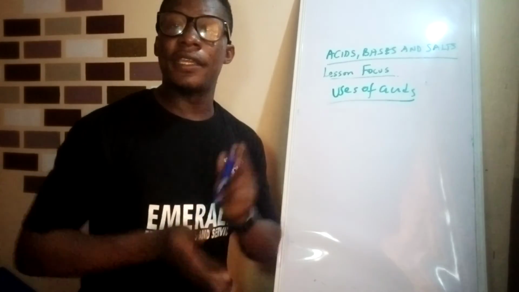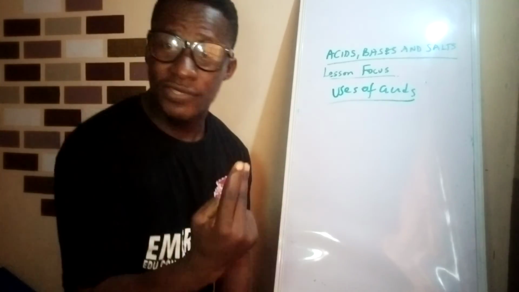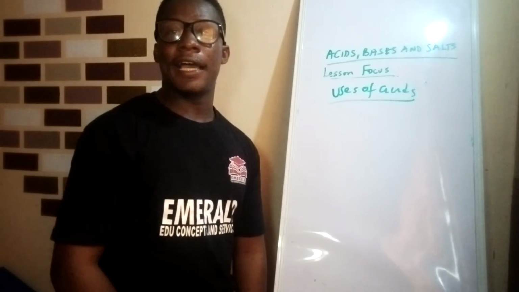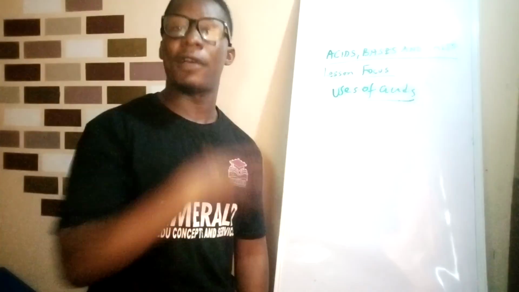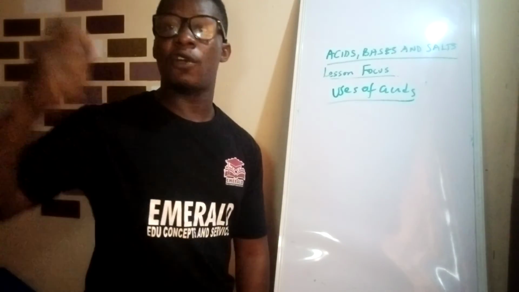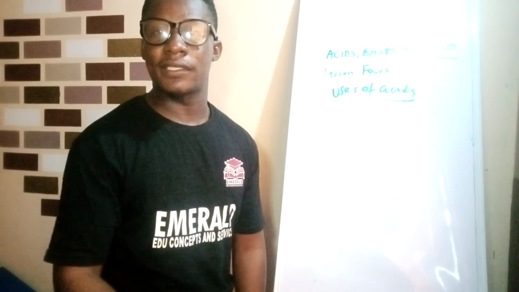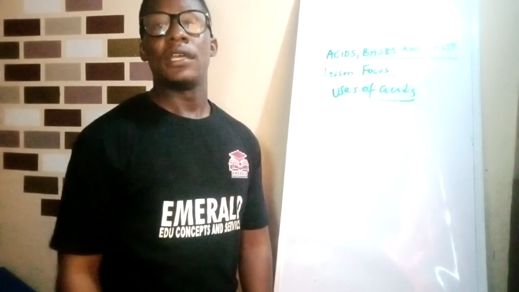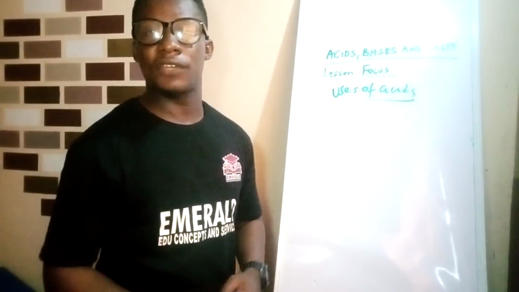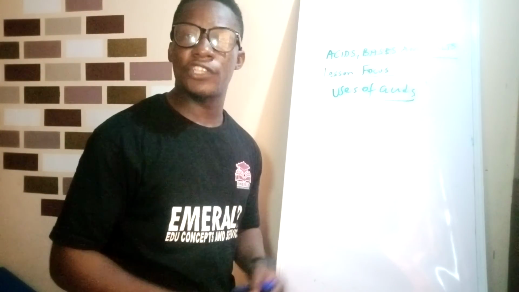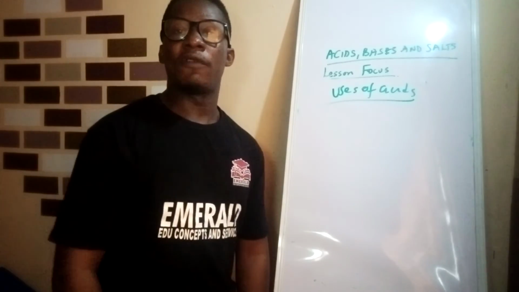So generally speaking, a recap of what we have done so far: we have defined an acid based on Arrhenius, Bronsted-Lowry, and Lewis. We have classified acid based on nature, based on ionization, based on amount of water present. We have looked at basicity of an acid, then properties of an acid, physical and chemical. We have looked at how to prepare an acid: action of water on acid anhydrides, direct combination, and displacement of weaker or volatile acid from their salt. And then we have looked at uses of acid.